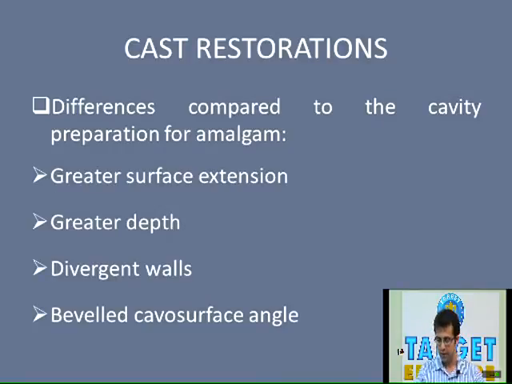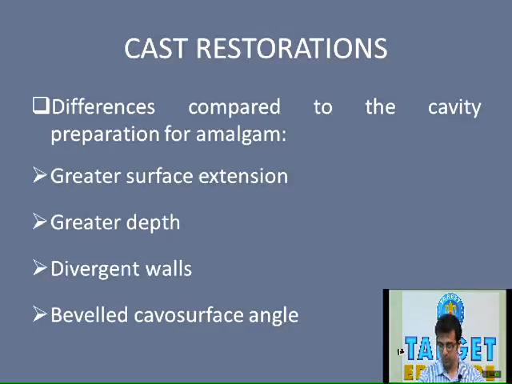The reason being that, as we just said, the cast restorations are indirect restorations. The cavity is prepared, impression is made, cast is poured, and then the wax pattern is made. Now, for the wax pattern to have sufficient bulk during its fabrication, during insertion and removal, the cavity depth is kept at minimum, at least 2 millimeters, basically for the manipulation of the wax pattern. Please remember this, that the depth for the cast restoration is more compared to that for a cavity preparation for amalgam, in spite of the fact that it has better physical properties. It is basically for the manipulation of the wax pattern.